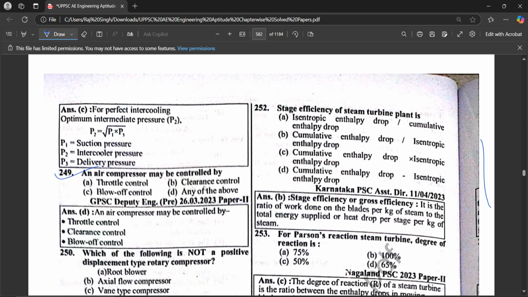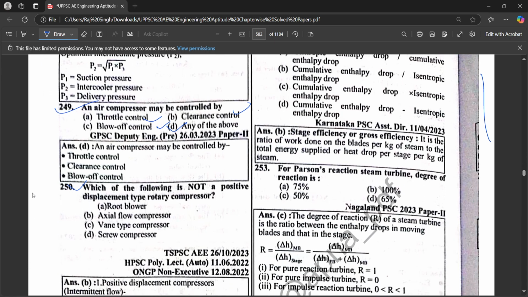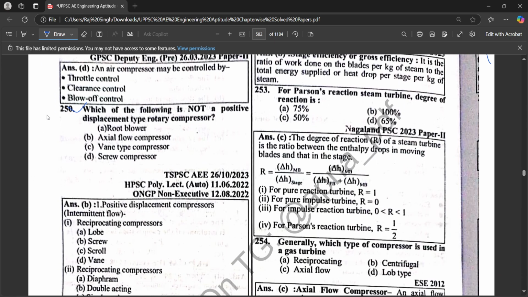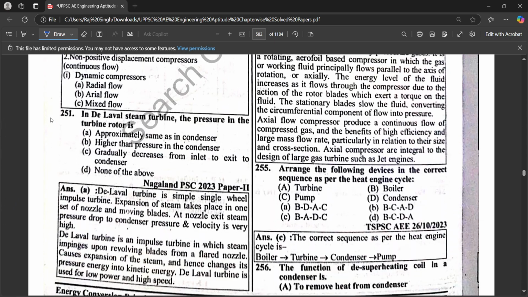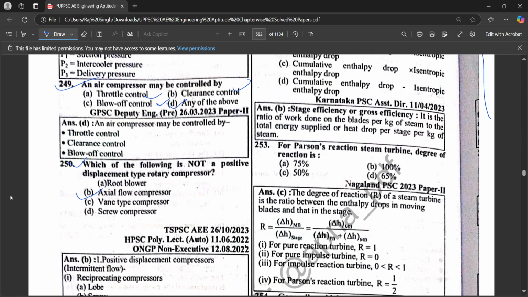An air compressor may be controlled by any of the above: throttle control, blow off control, or clearance control. Which of the following is not a positive displacement rotary compressor? The axial flow compressor. Next question. In a T-s level steam turbine, the pressure in the turbine is approximately the same as in the condenser.